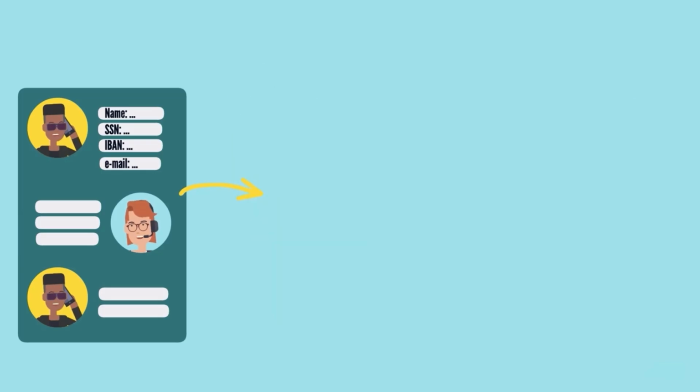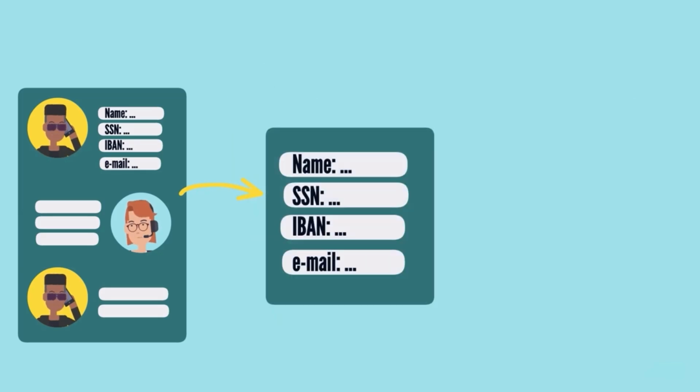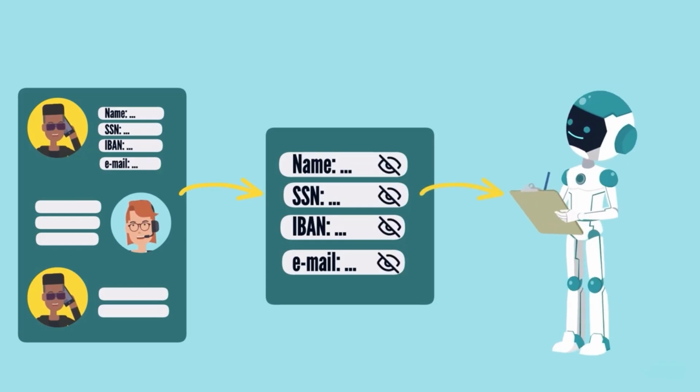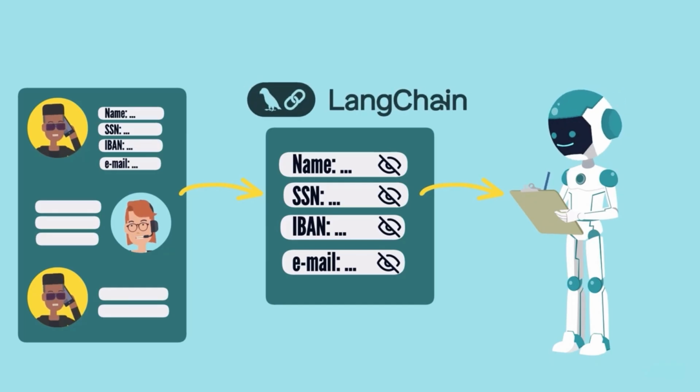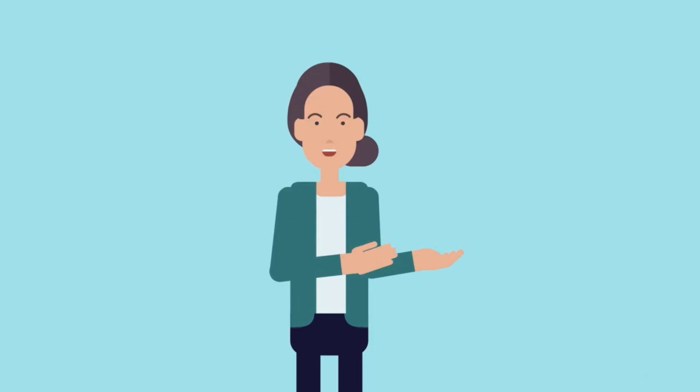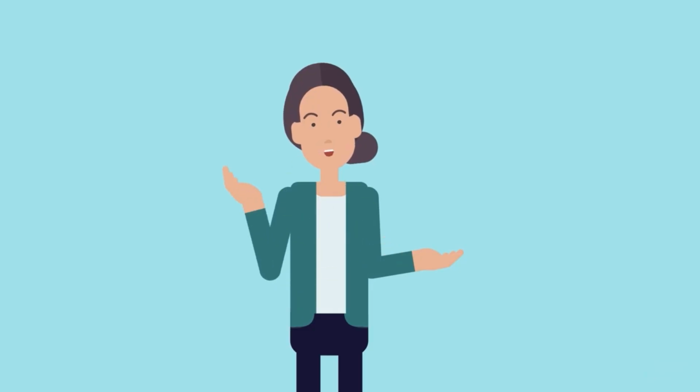Instead, we need a bridge between the conversation and the LLM that masks this personally identifiable information before passing it to the language model. This is where LangChain comes into play, offering a module to mask such sensitive strings before making the LLM call. How cool, right? Let's now look at another use case where LangChain has proven invaluable.